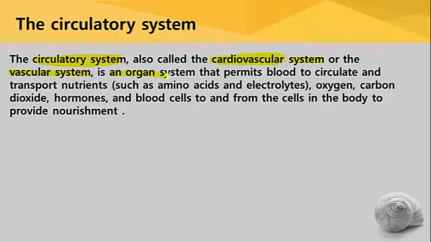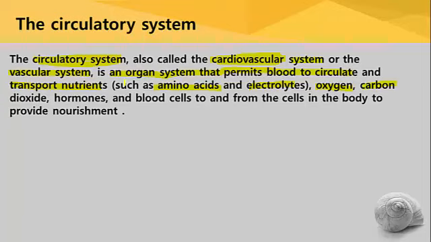It is an organ system that permits blood to circulate, and when blood circulates in the blood vessels, it transports the nutrients such as amino acids as well as electrolytes. Through the blood circulation, oxygen is supplied to all the body cells, each and every cell which is present in the body.